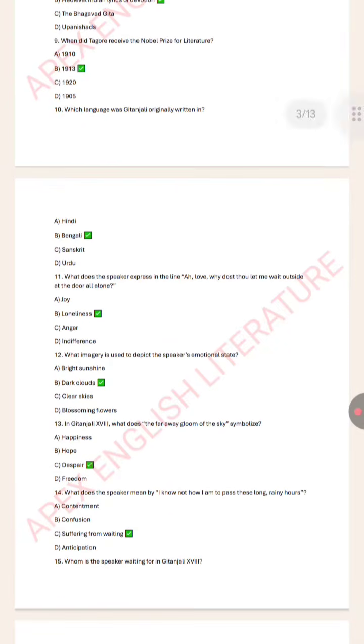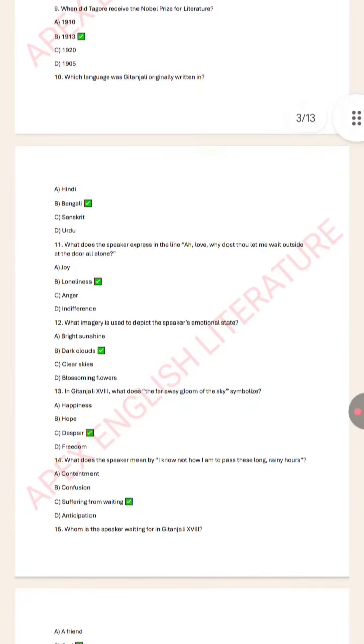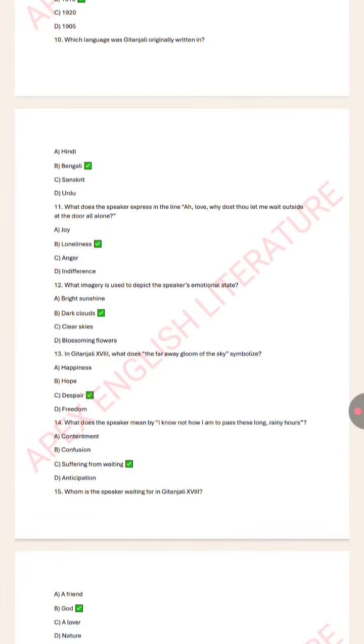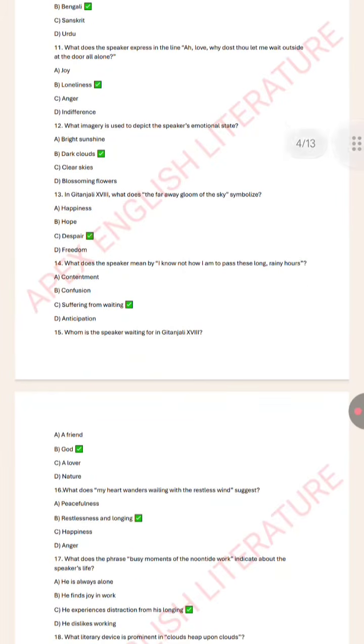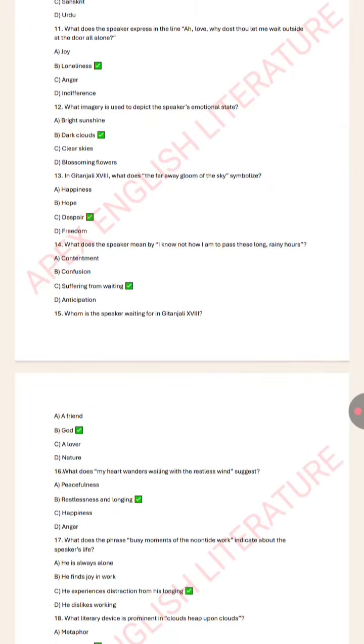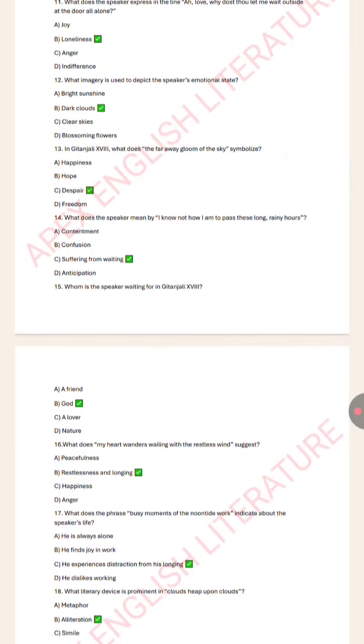When did Tagore receive the Nobel Prize of Literature? 1913. Which language was Gitanjali originally written in? Bengali. What does the speaker express in the line, "Ah love, why dost thou let me wait outside at the door all alone?" Loneliness. What imagery is used to depict the speaker's emotional state?